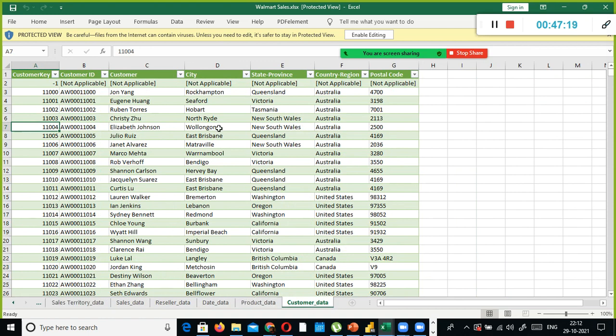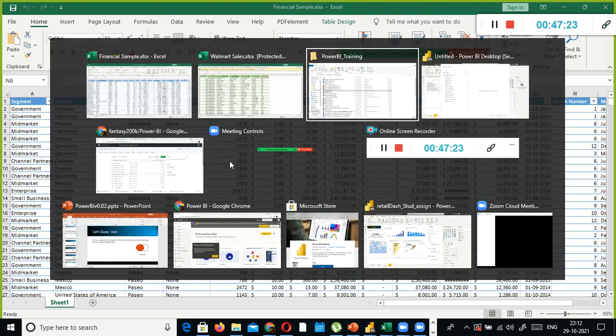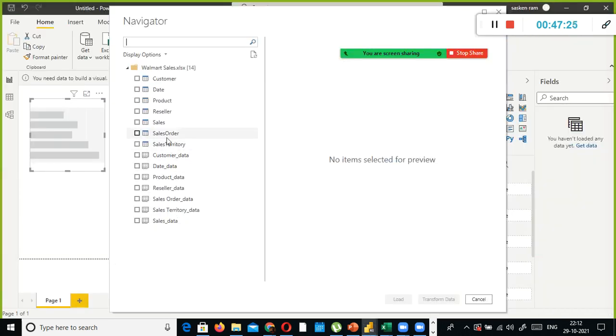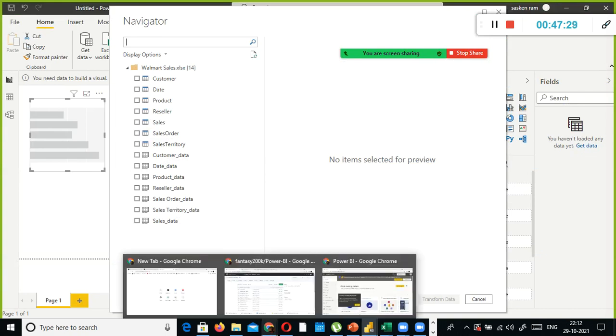Likewise, the data is stored in various sheets in order to understand meaningfully which data belongs to which table.